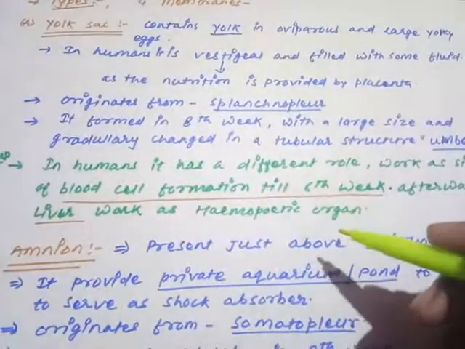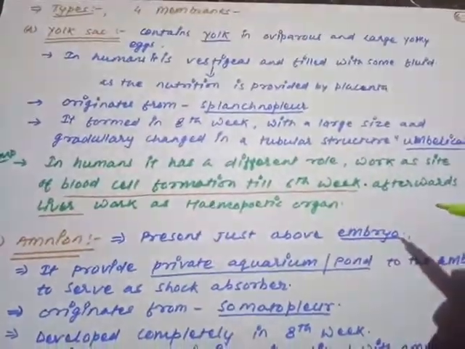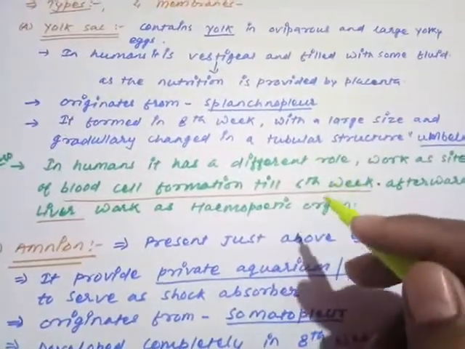It is the site of blood cell formation till the 6th week, and after the 6th week the liver has to work as the hemopoietic organ. So is it clear to you all?